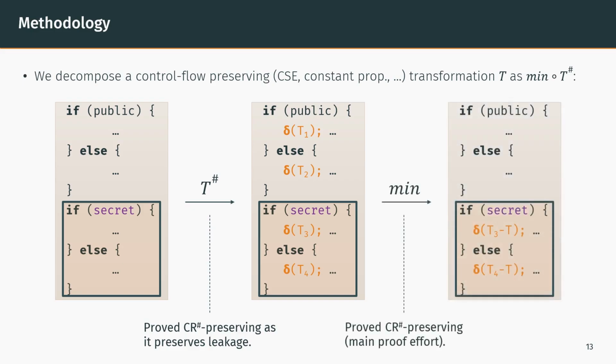Second, we apply the generic minimization pass, which removes as many delta operators as possible. Note here that any padding outside of atomics is simply removed. We proved this pass to preserve the T-sharp policy, which was our main proof effort.